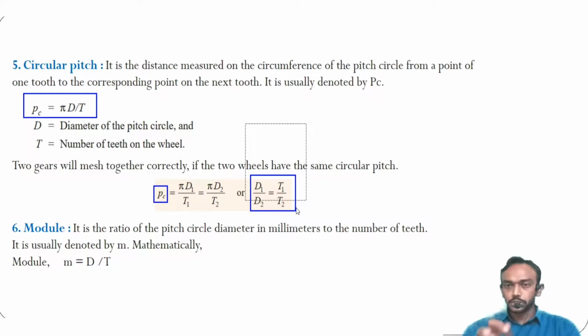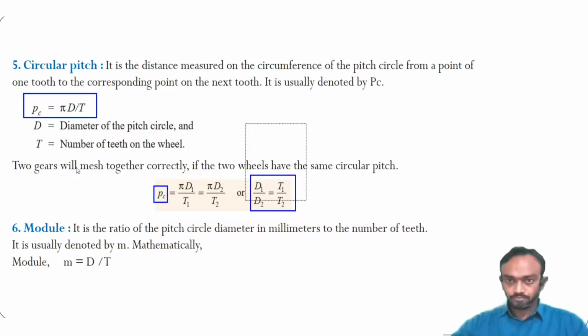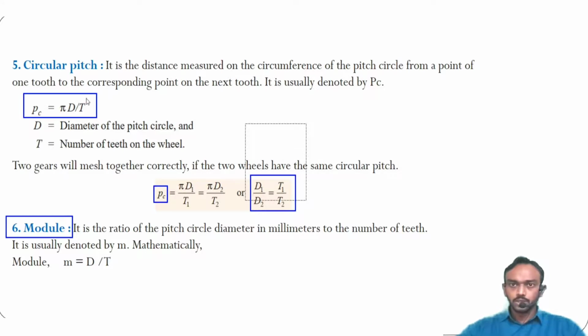This means the ratio of diameter to teeth must be the same if you want to mesh two gears correctly. Clear? And then we are going to study the module.